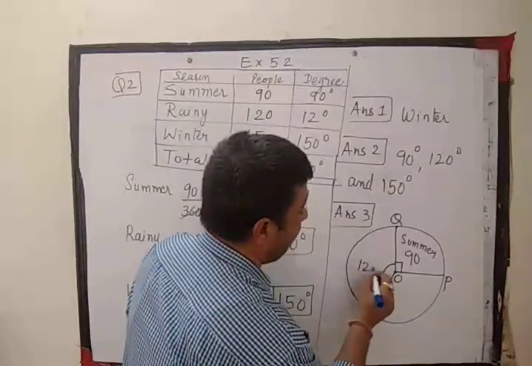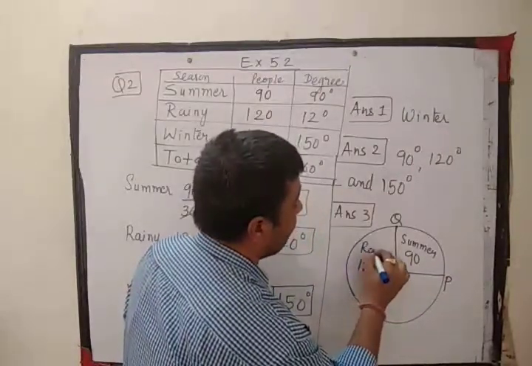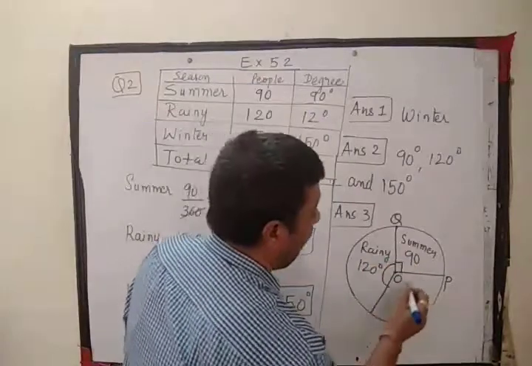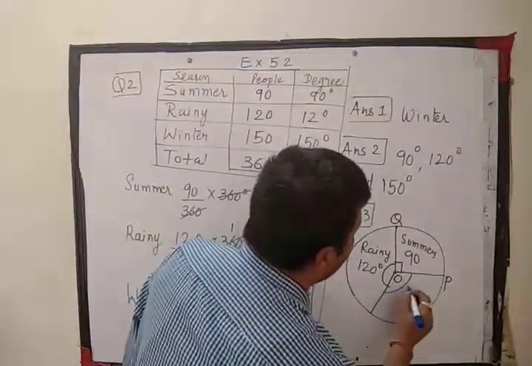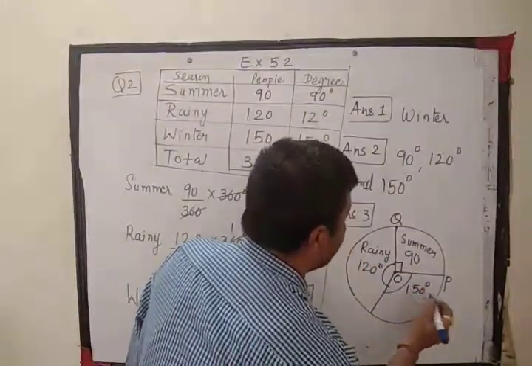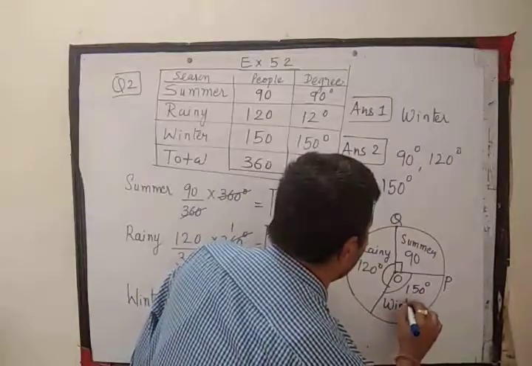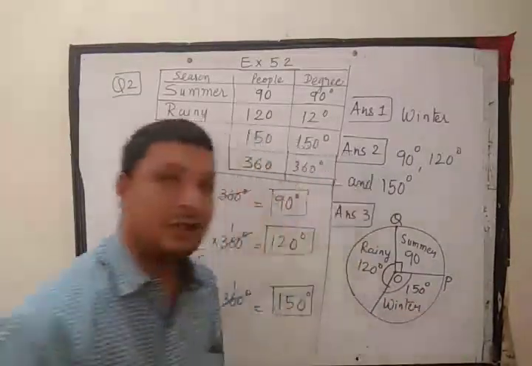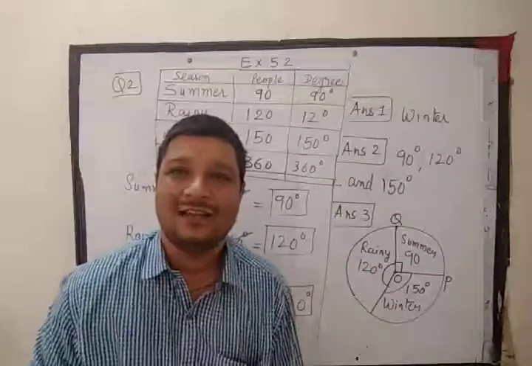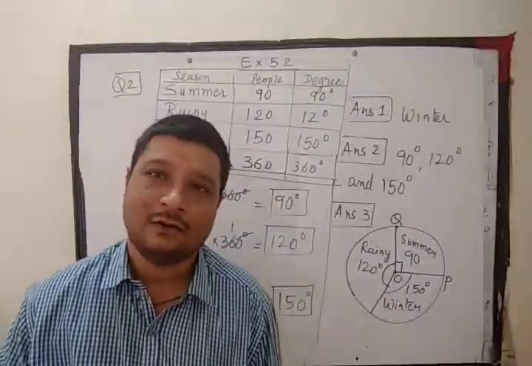So 120 degrees, it is rainy season. And the remaining will be 150 degrees. And this season will be winter. You can draw this pie chart in your notebook and complete this second question also.